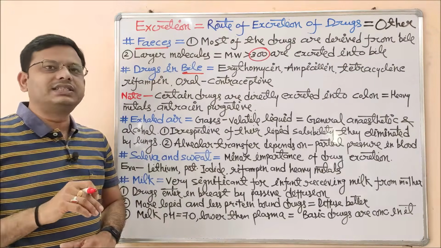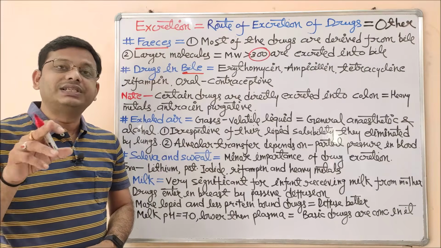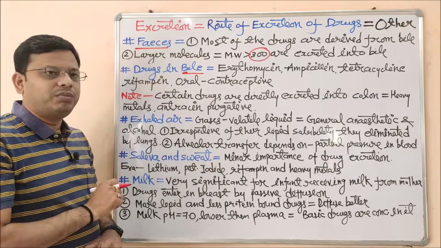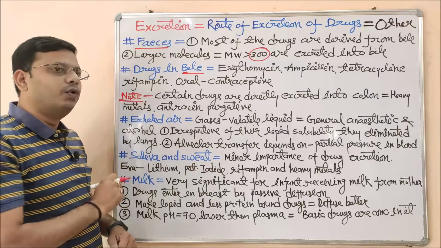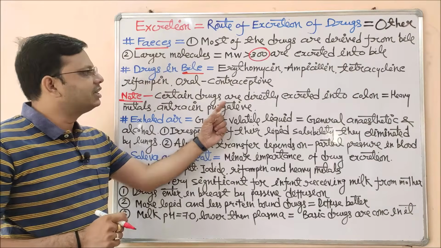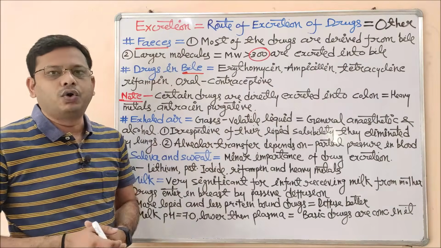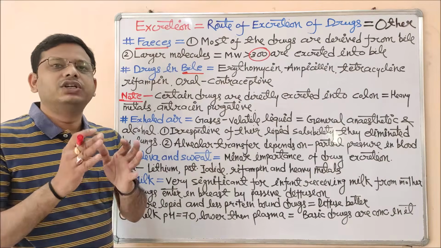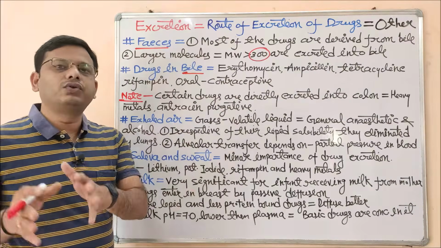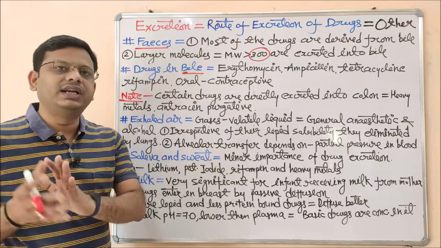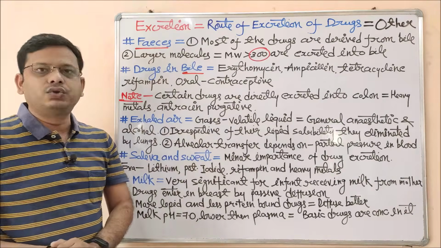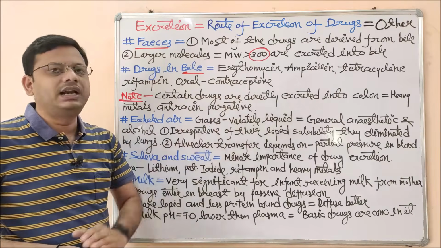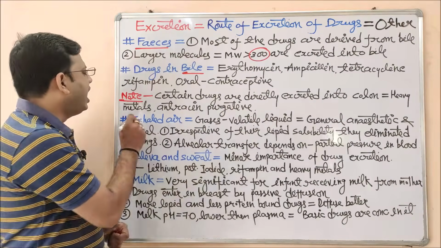The important thing is that we should remember the drugs which get excreted by a specific pathway, and under feces, the drugs excreted in bile. We can have a note: certain drugs are directly excreted into the colon. To get excreted with the help of bile, the drug should dissolve in the bile, then go to the small intestine, then the large intestine, so that they get evacuated with the feces and stool. Somehow certain drugs are directly excreted by the colon. These are heavy metals.